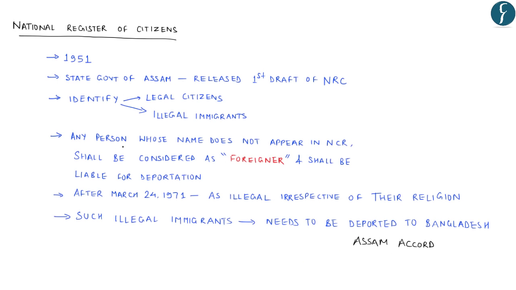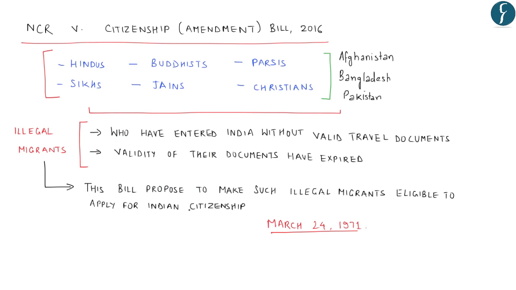As per NRC, any person whose name does not appear in the NRC shall be considered a foreigner and shall be liable for deportation irrespective of their religion, whereas the Citizenship Amendment Bill makes a classification for certain religious communities, and for them the due date of March 24, 1971 does not apply. So what is being argued effectively is that NRC does not discriminate between migrants on the ground of religion, whereas the Citizenship Amendment Bill discriminates on the grounds of religion.